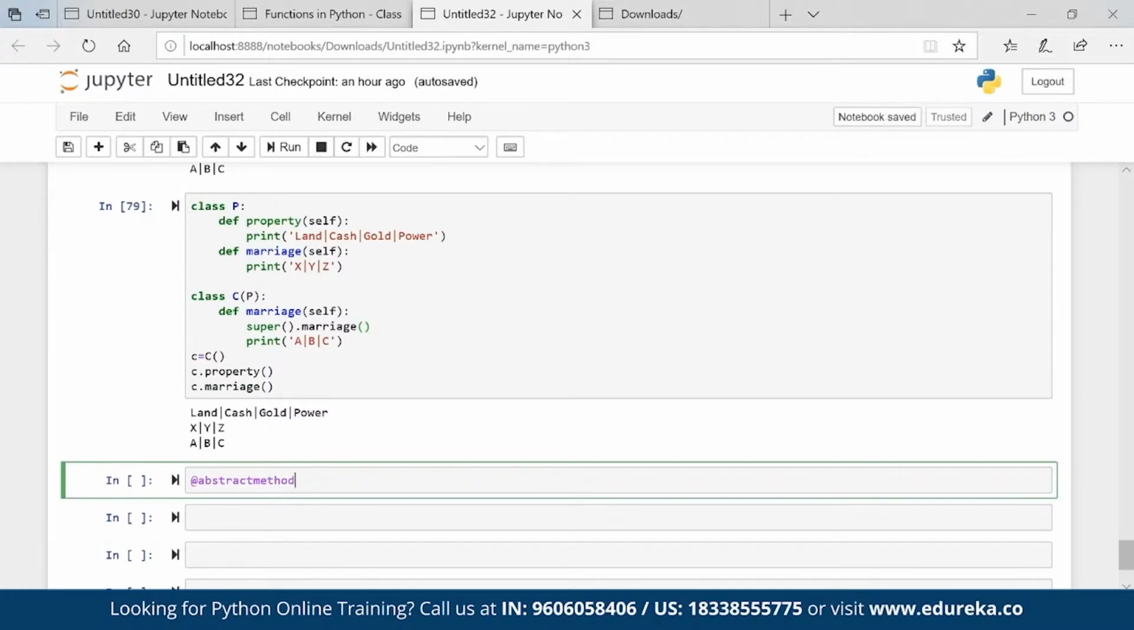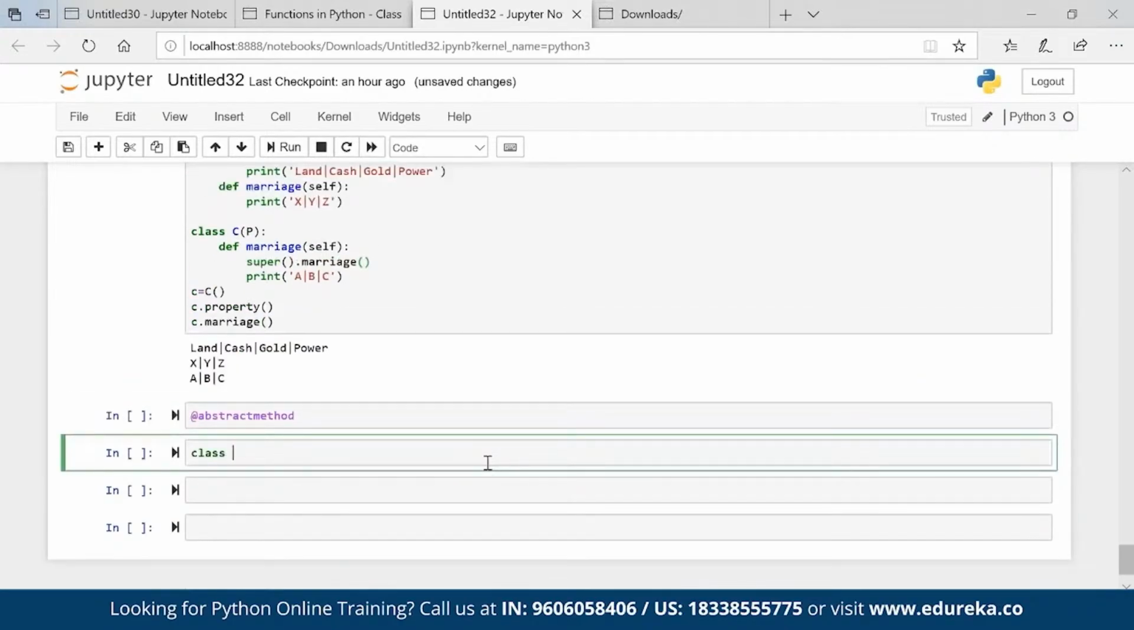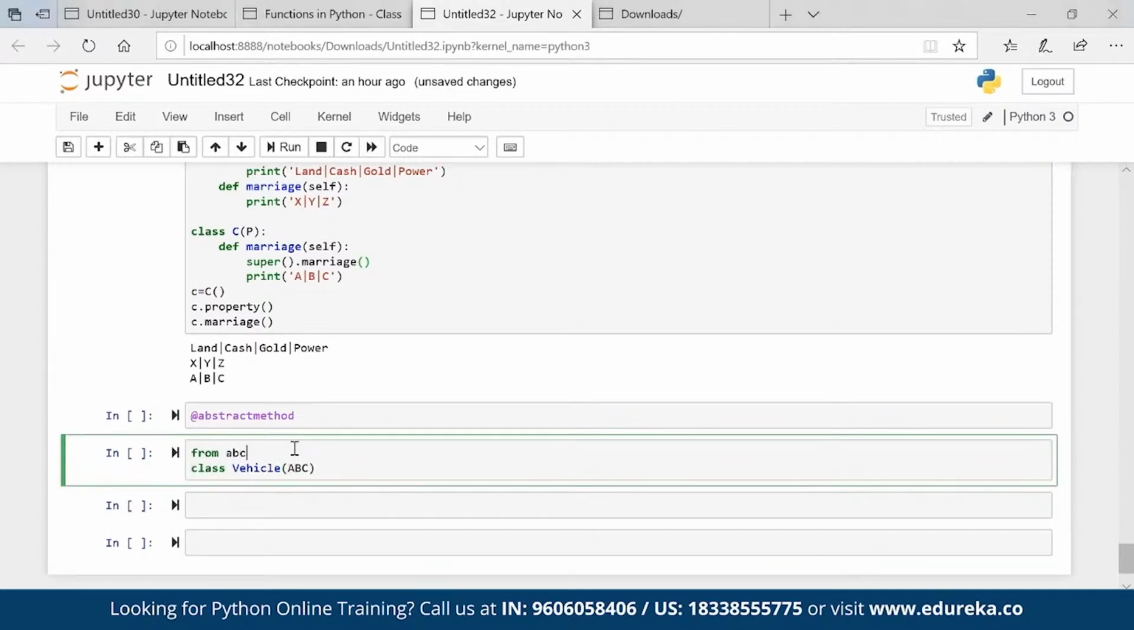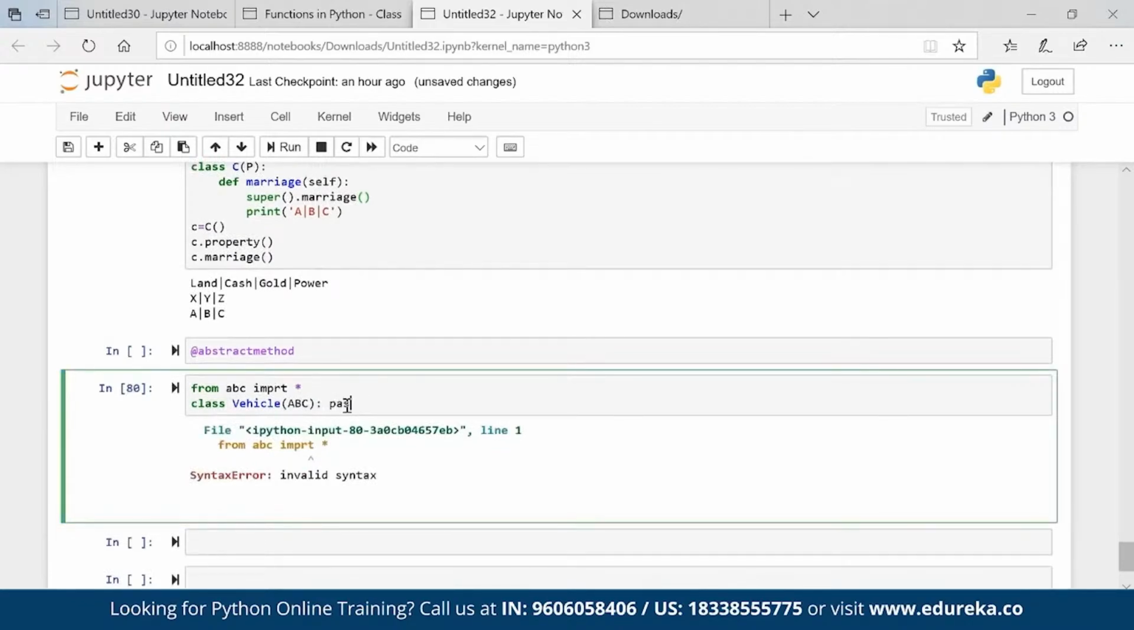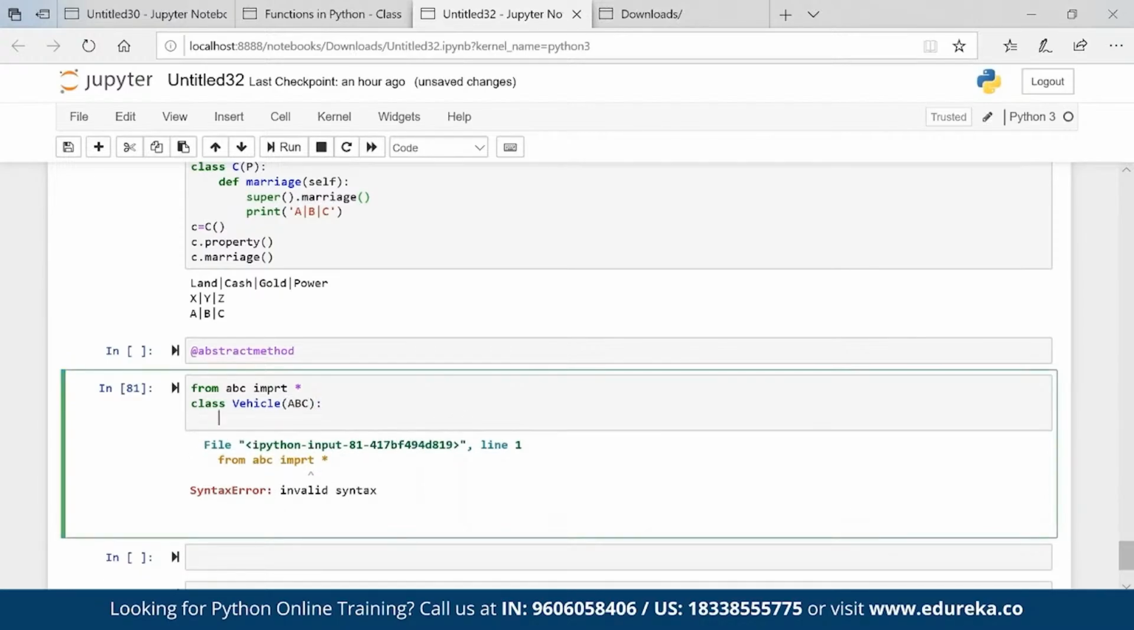Okay, now I'll take one example so that you will get an idea of what I'm saying. Let's say there is a class called Vehicle. Obviously I have to call the ABC module if I want to use the abstract method. And to call this ABC, you have to write from abc import star. Okay, obviously a syntax error will come, I'll just clean that. You can see that it is ABC colon. Okay, I'll put the method, and this is an abstract method.